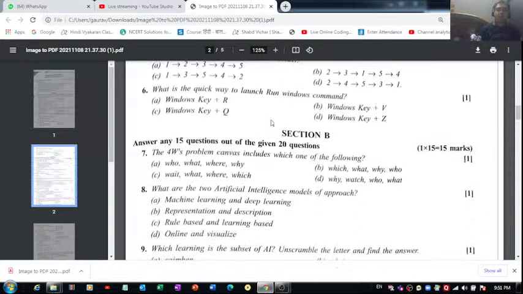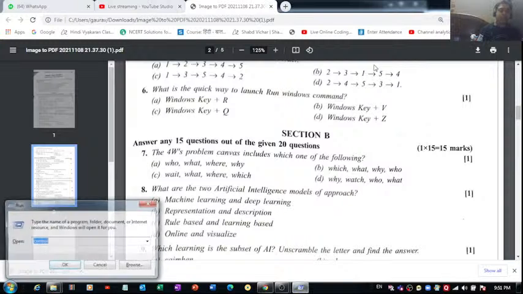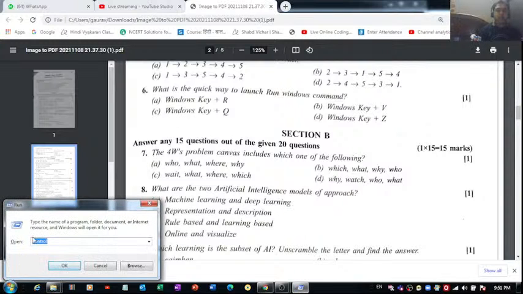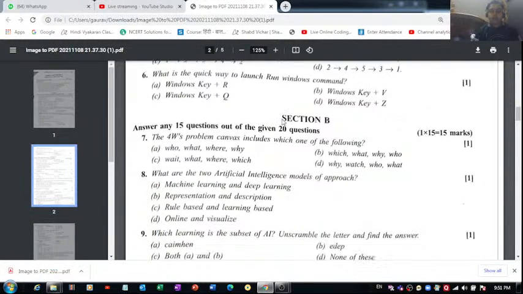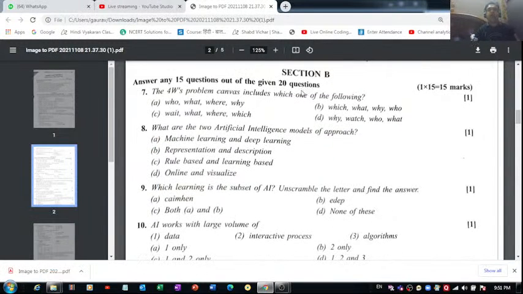What is the quick way to launch Run Windows Explorer? So the correct answer of this one is Windows plus R. So if you press both the keys together, you will see this Run window like this in the bottom, just above the taskbar. Fine. Then we have this section B in which we have 20 questions. Let's try them out. So the 4Ws problem canvas includes which one of the following? So it is who, what, where, and why, right? So the correct answer of this one is option A, who, what, where, why.